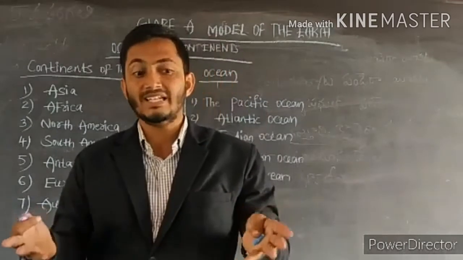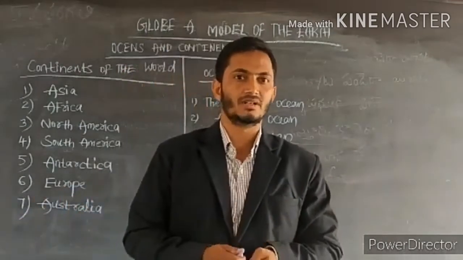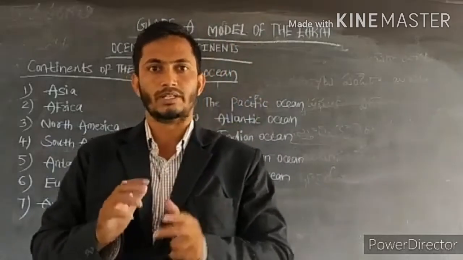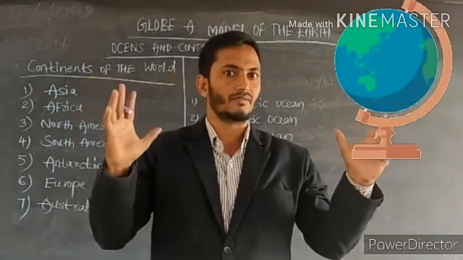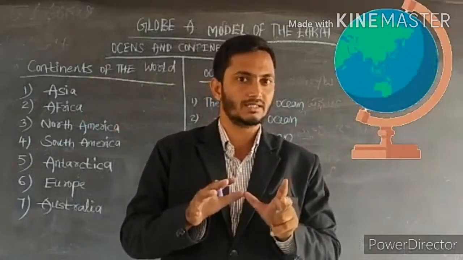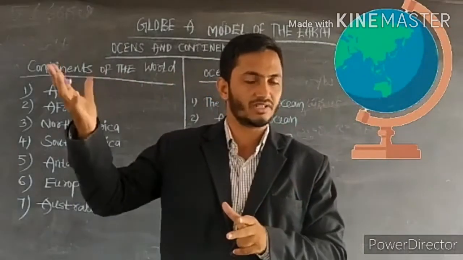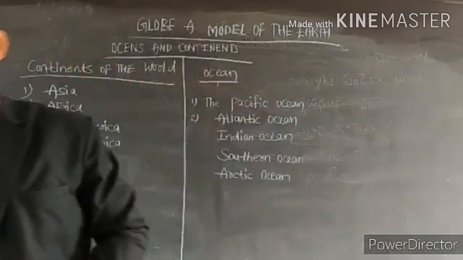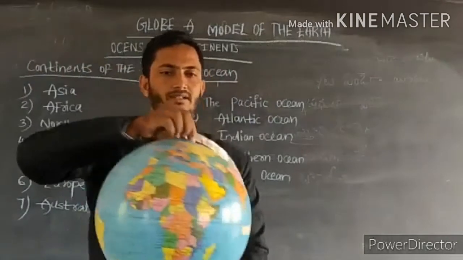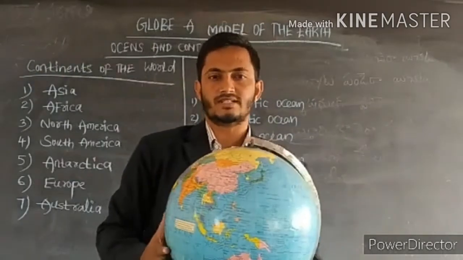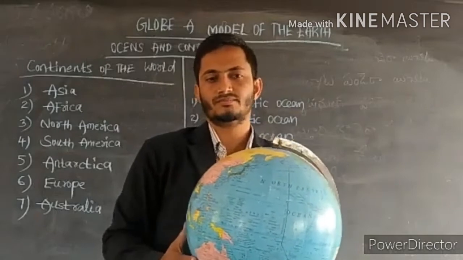You may have seen a globe several times, but the identification of the globe and what colors we can see on the globe, and what each color indicates, we can see with the help of a globe. See, dear 6th class students, this is the globe.